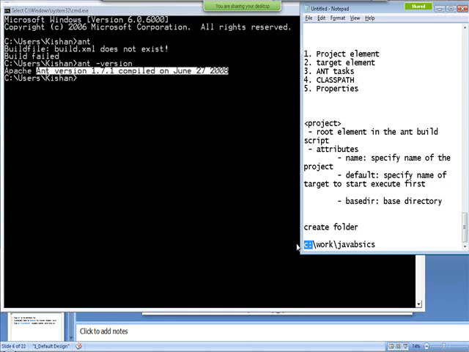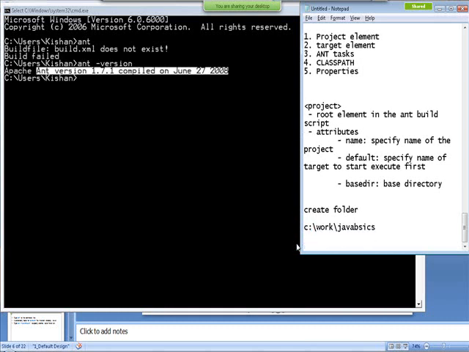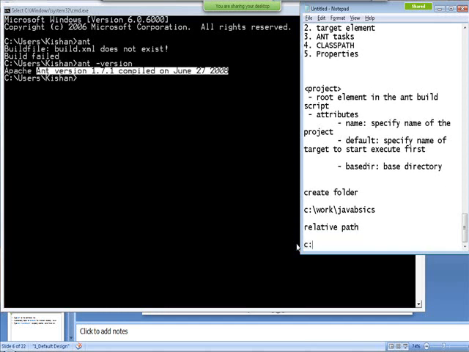To avoid that, you need to use relative paths. When you say relative path, you have to tell it with respect to some existing folder, this is my location. So let's assume C work is a relative folder.